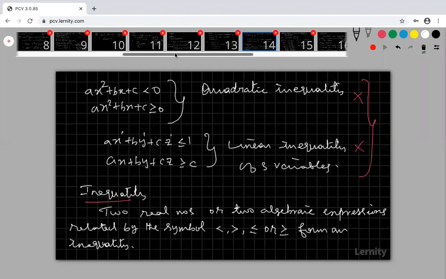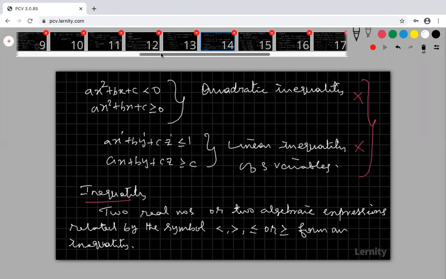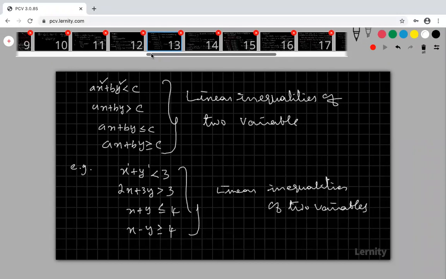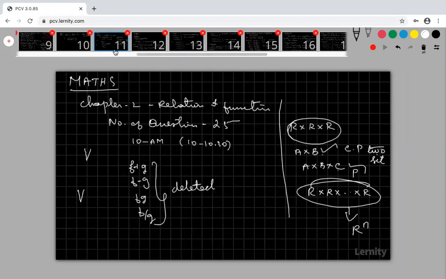Previous slide means the 13th slide. Deleted portion is not included. Don't concentrate on the deleted portion.